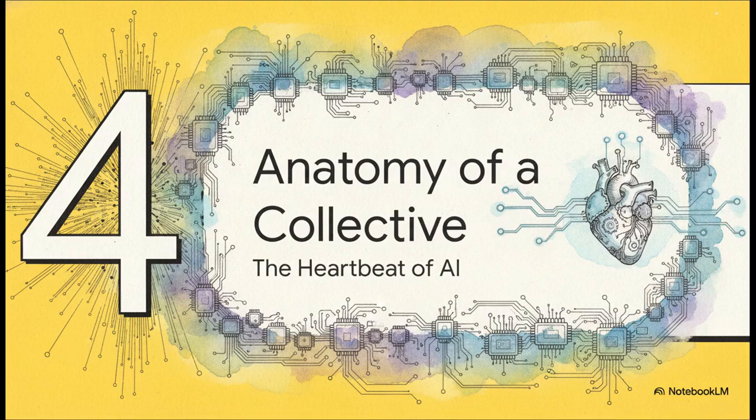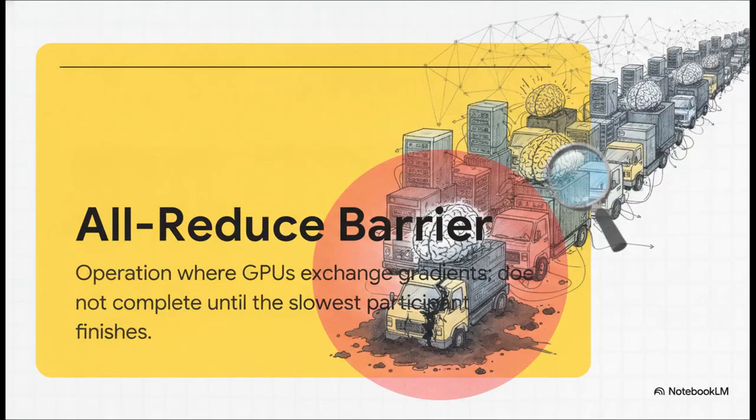This right here is the real heartbeat of the system. The fundamental reason AI training completely breaks traditional networks is something called the all-reduce barrier. During a training step, all participating GPUs have to exchange their locally computed gradients with every other GPU. Think of this like a giant convoy. The collective operation does not complete until the absolute slowest participant finishes. If even a single degraded optical transceiver or maybe a misconfigured buffer causes one flow to stall, the entire 10,000 GPU cluster stalls right along with it. The network literally only runs at the speed of its worst-performing, slowest link.